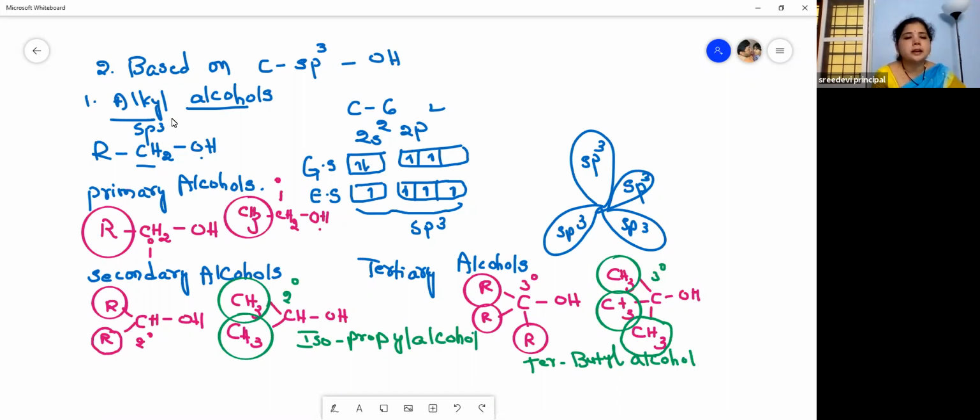The primary alcohols: if the OH group is bonded with a carbon which is linked to only one alkyl group, it is called a primary alcohol. If the OH is bonded to a carbon which is bonded with two alkyl groups, it is a secondary alcohol. If the carbon linked with the OH group is bonded with three alkyl groups, then it is called a tertiary alcohol. Then coming to the next type of classification.